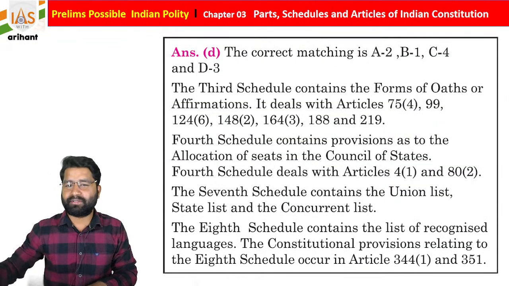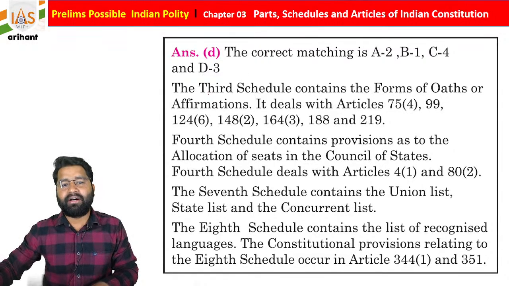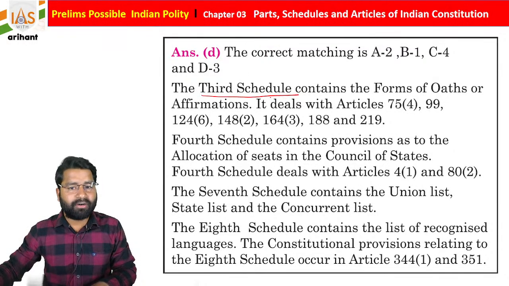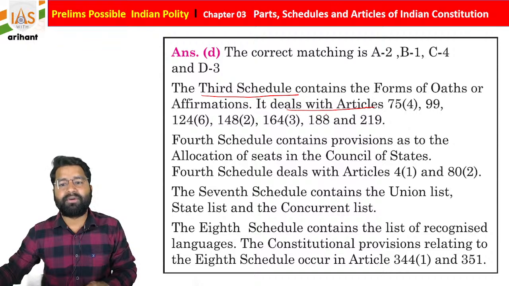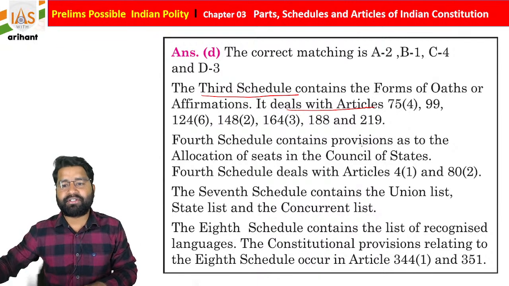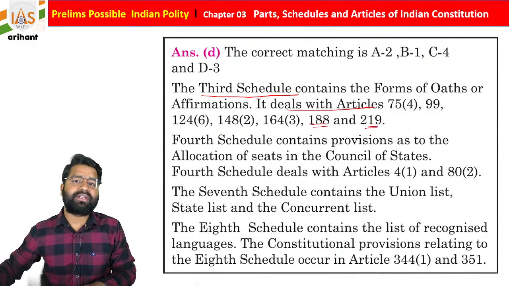We already discussed the same, students, but once again I am just explaining. Third schedule is about the form of oath and affirmation. It deals with Article 75 clause 4, like for Prime Minister and Ministers, 99, 124 clause 6, 148 clause 2, 164 clause 3 for Governor, for the Chief Ministers and Ministers of the State, 188 as well as 219.